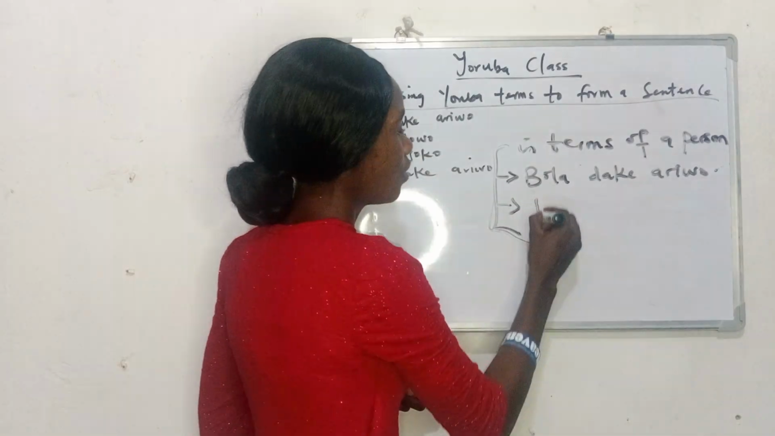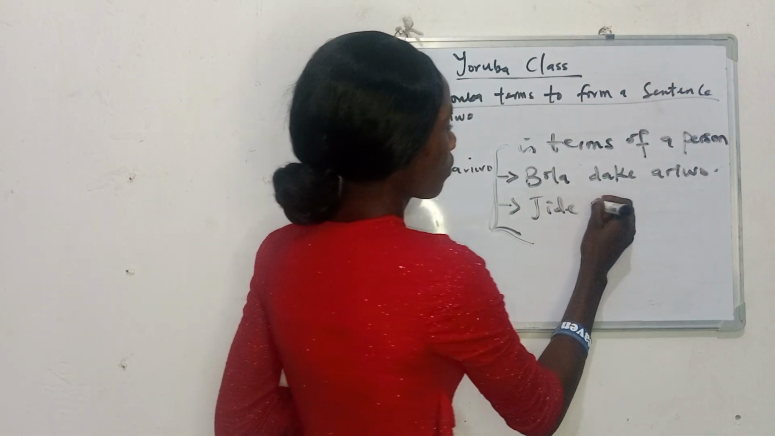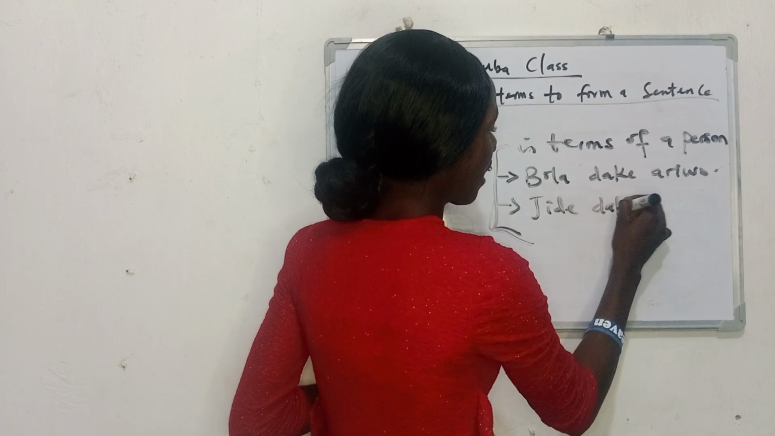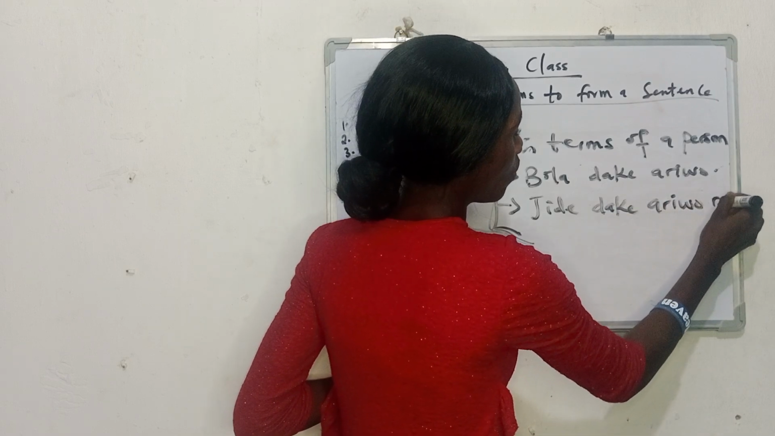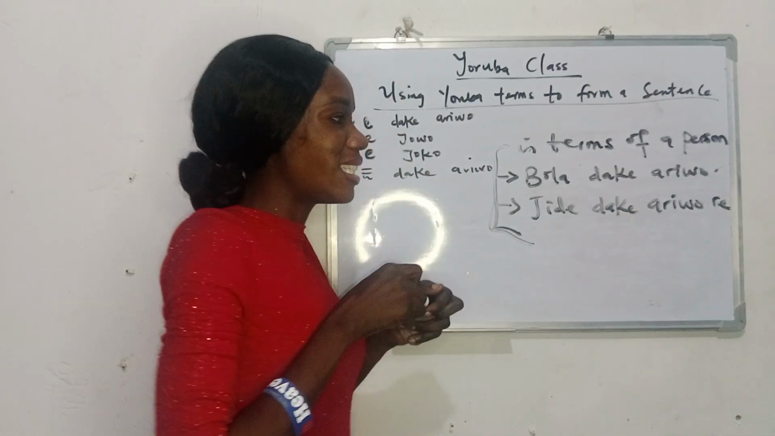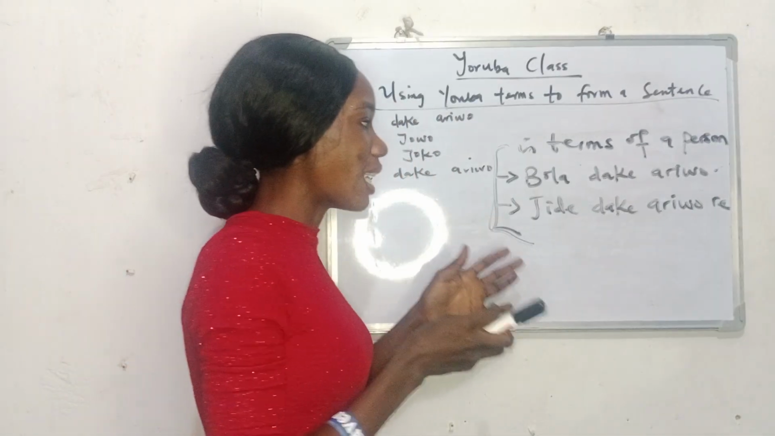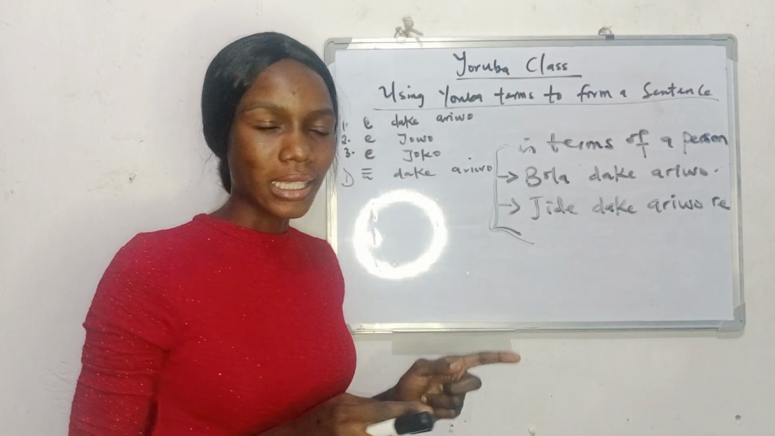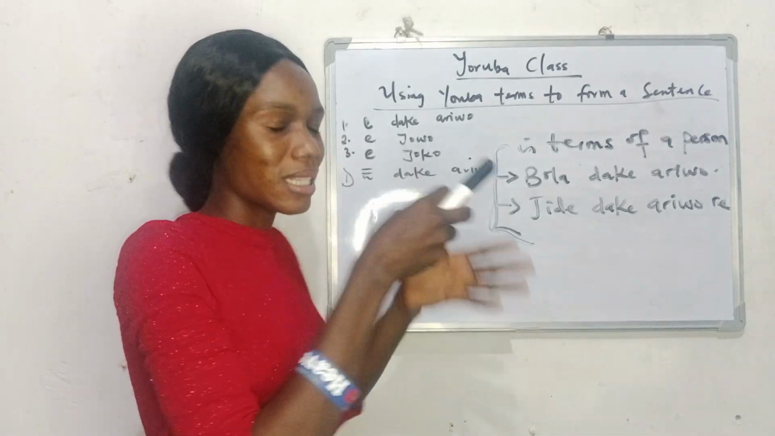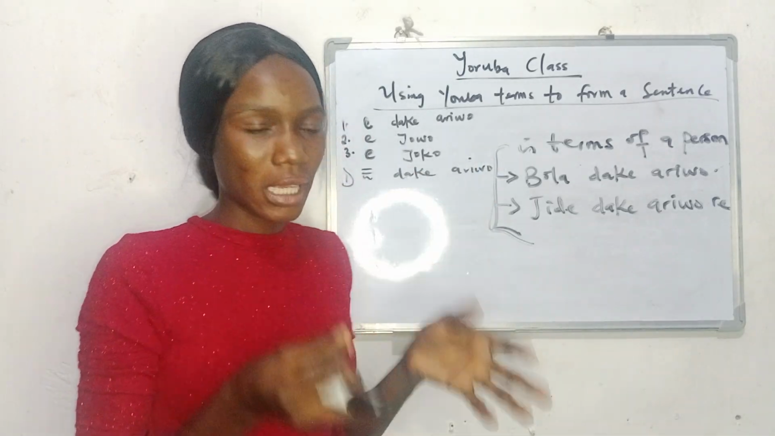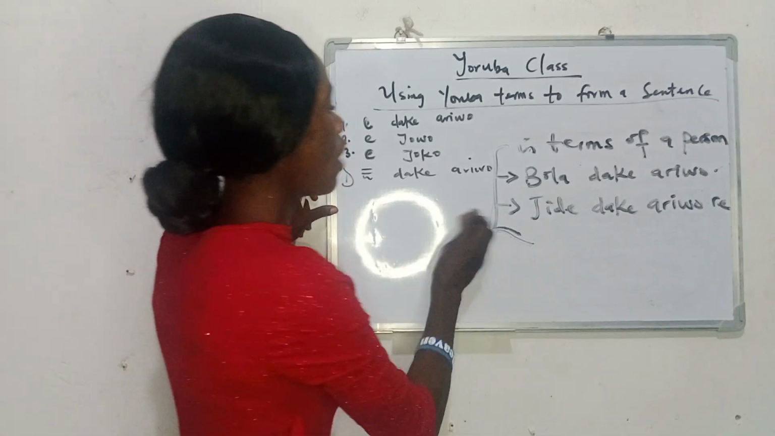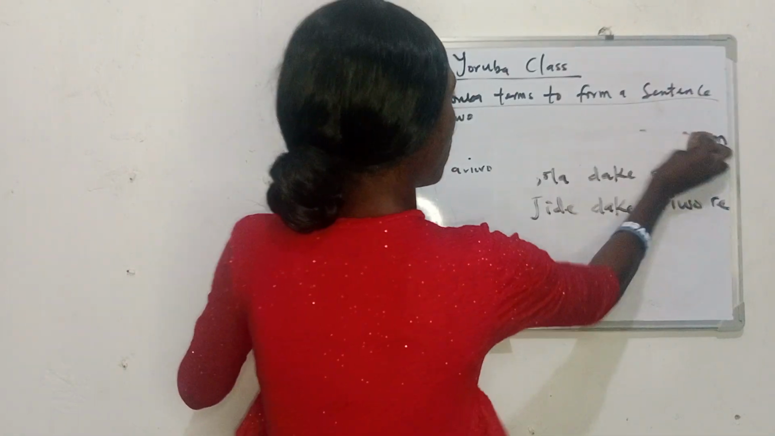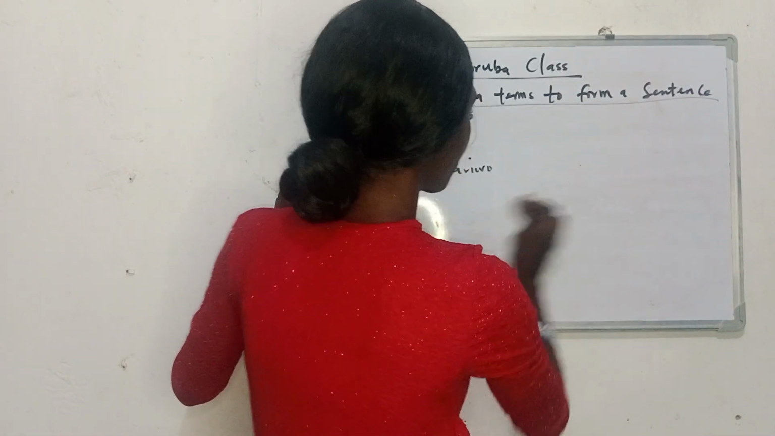So there is no respect in it because Bola is your friend or your younger sister. We can have Jide dákẹ́ ariwo. You can say dákẹ́ ariwo rẹ. That is, you are referring to Jide directly, saying to Jide that Jide, keep quiet. You are emphasizing the noise that he's making. So you are saying Jide dákẹ́ ariwo. So that will be it for dákẹ́ ariwo.